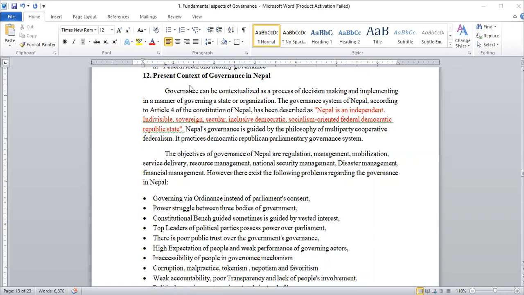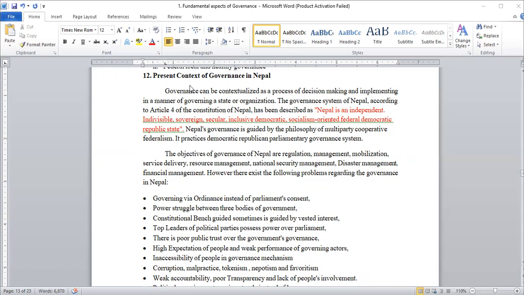We already know that before the 2062 movement, before the 2063 interim constitution, we were adopting the unitary system of governance. Everything was inherent in the center during that time. Every decision was made from the center in the past in Nepal. When our interim constitution was declared, it categorized Nepal as a federal democratic republic country. It was trying to establish Nepal in the line of a federal democratic republic nation.